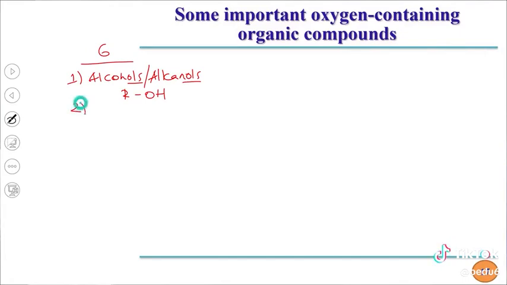The second one is ethers. Ethers are also oxygen-containing compounds of hydrocarbons, and the ethers can be named as alkoxy-alkane. Alkoxy-alkane is the IUPAC name for ethers. I will tell you this one later.